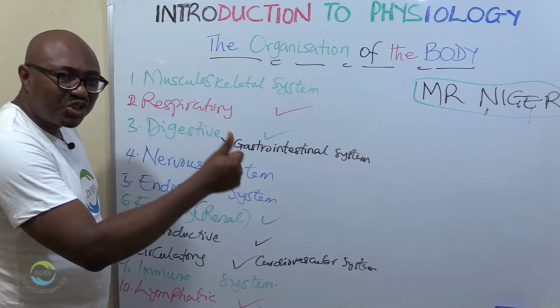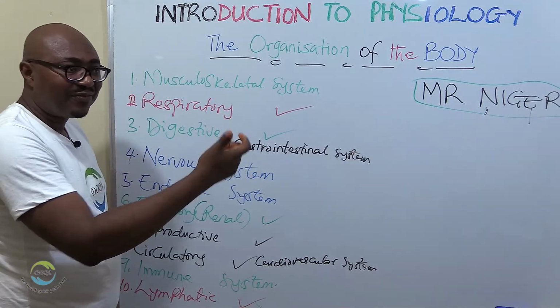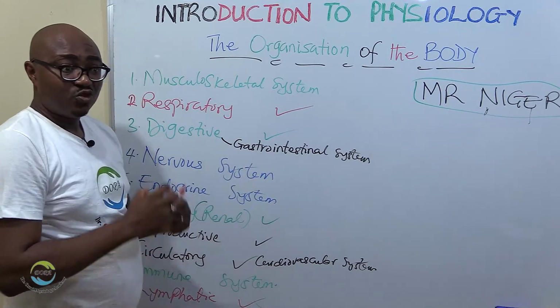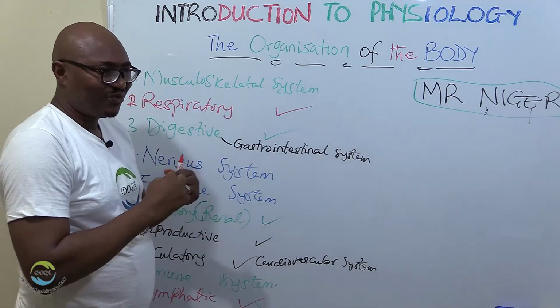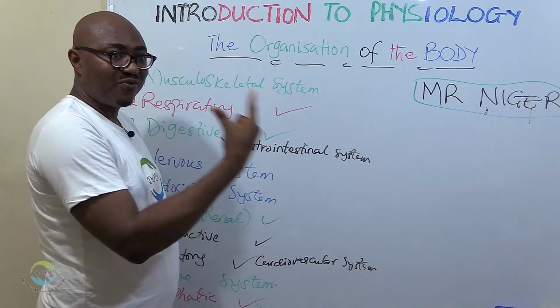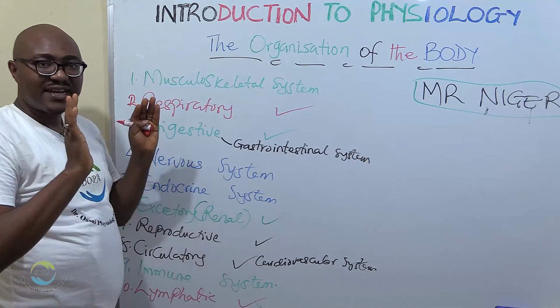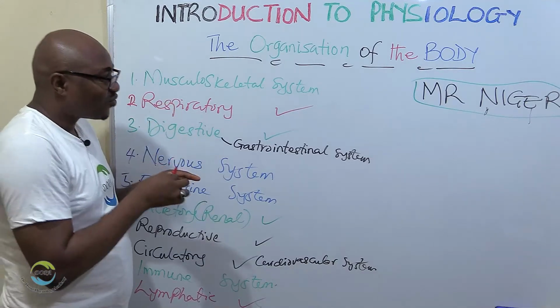To perpetuate life, to make the living organism healthy, strong, to survive, and to reproduce after its kind. Those are the purposes. Number 1, survival.